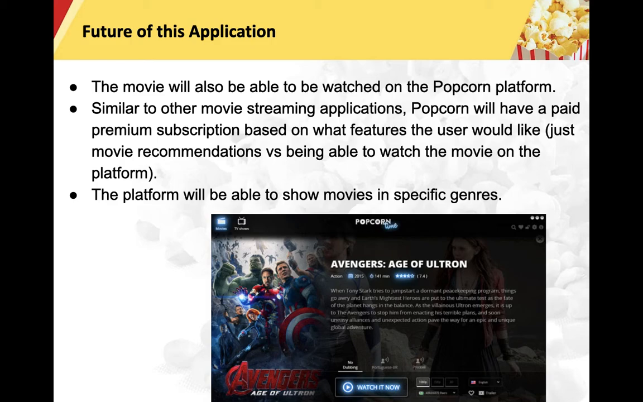Also, the Popcorn platform will be able to show movies in specific genres as well as give a user movie recommendations for future movies based on previous movies that they've watched in the past.